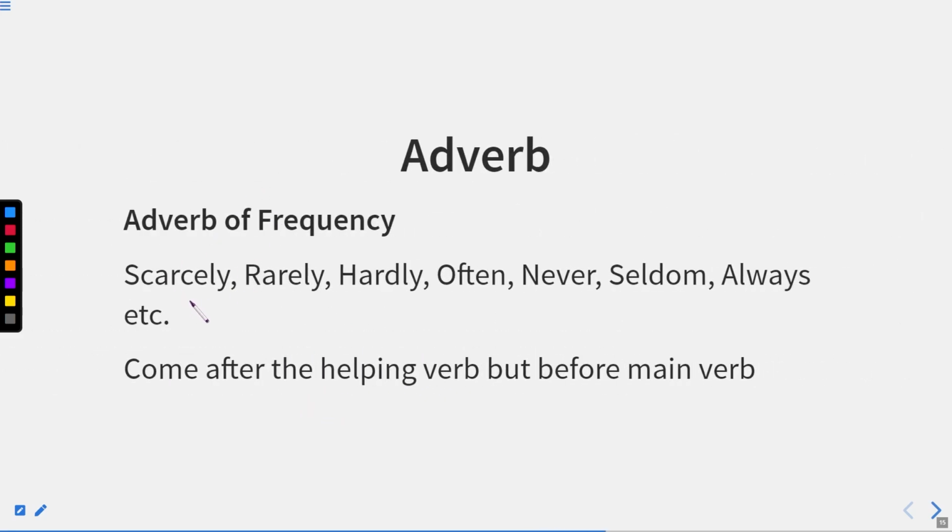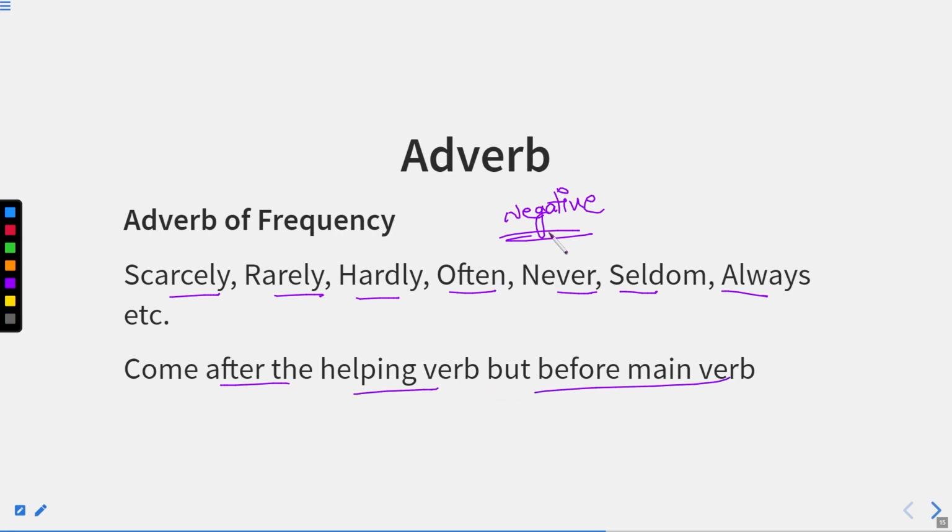Now, whenever we have scarcely, rarely, hardly, never, seldom, these are negative words or negative frequency adverbs. Now, what happens? They come after the helping verb but before the main verb.